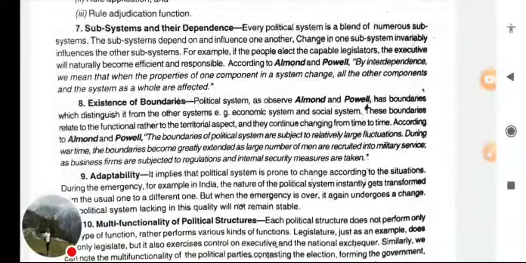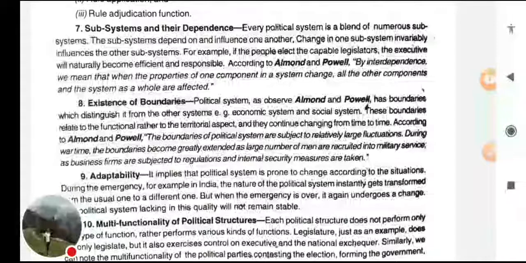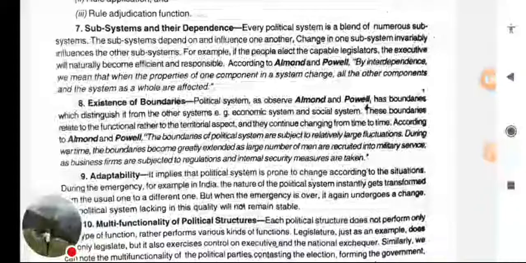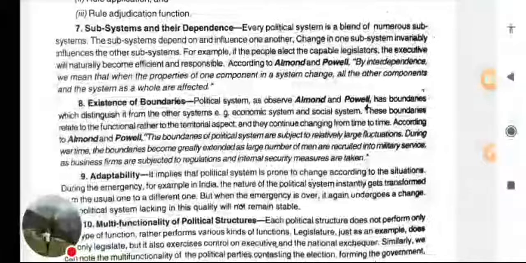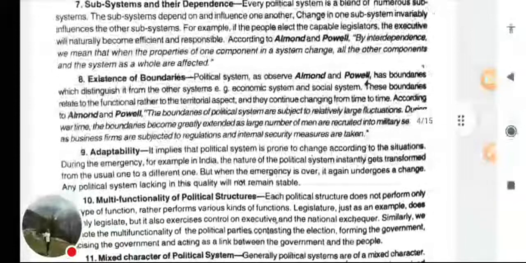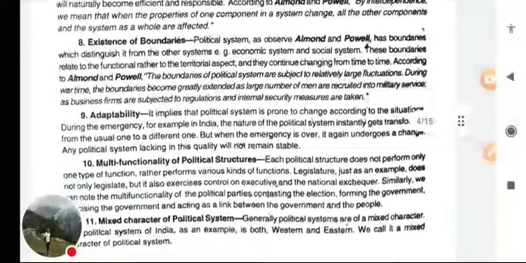Existence of boundaries. Actually, boundaries are there to distinguish one system from another system. For example, economic system, social system, religious system, political system has a boundary with all these systems. All these systems have their own boundaries, but they are intermingled also. So these boundaries are functional rather than territorial, and they keep on changing. The boundaries of a political system are subject to relatively large changes. So boundaries exist.